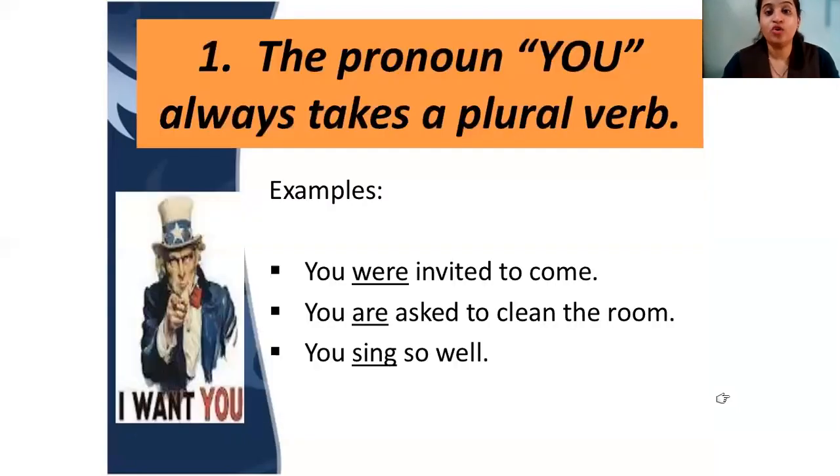The pronoun you always takes a plural verb. Whenever you are using the pronoun you, always you will have what? A plural verb. Plural means will is come? No. Instead of is, what will come? Are. Will was come? Was is singular, so was will not come. What will come with you? Were.